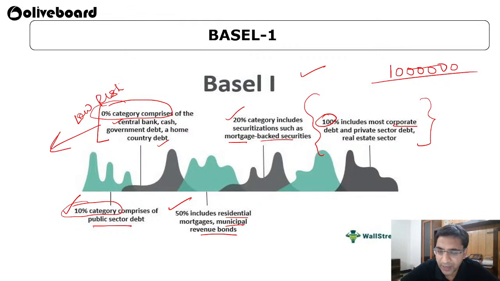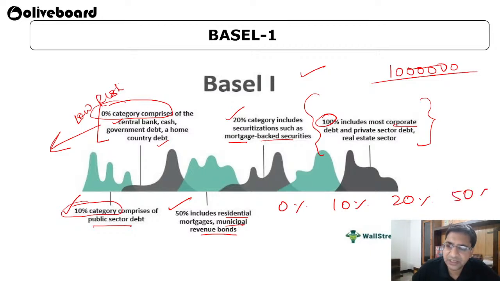Mainly it is just requiring proper capital in the bank. At the same time, we want to increase the risk weighted asset ratio, so that we provide loans only to those sectors from which we can easily recover. So 0% risk, 10% risk, 20% risk, or at the last you can have a 50% risk category also.